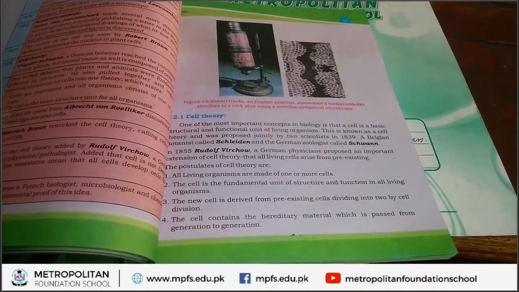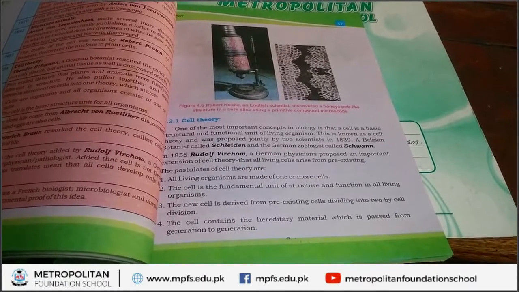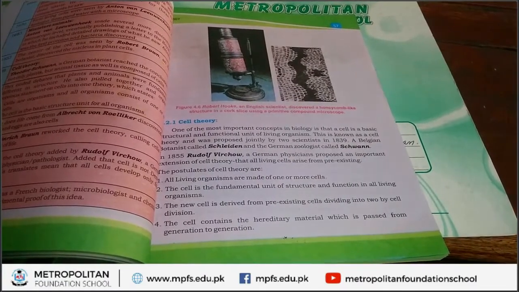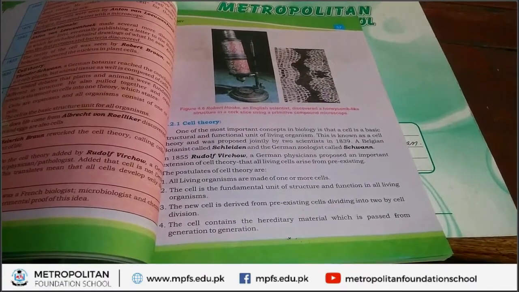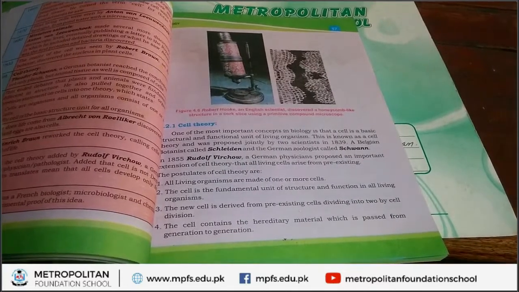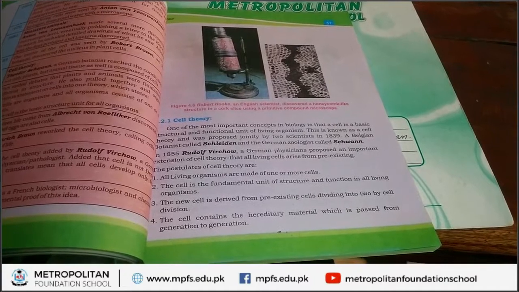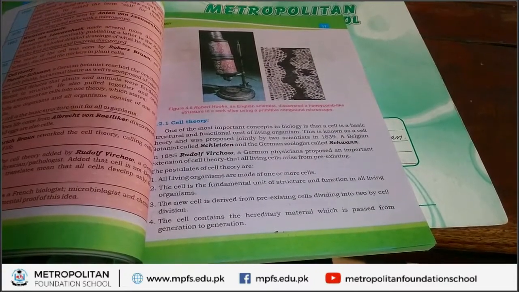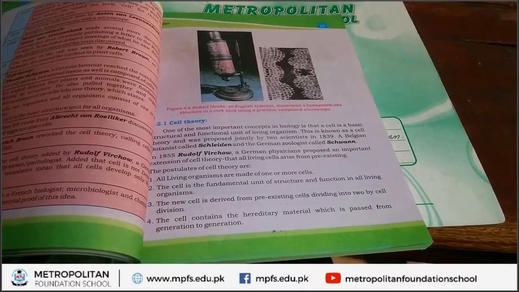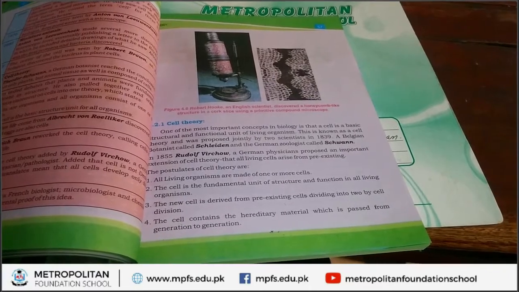These older cells divide and form two new cells by a process which is called cell division. This process is known as cell division, in which cell divide and form new cells.